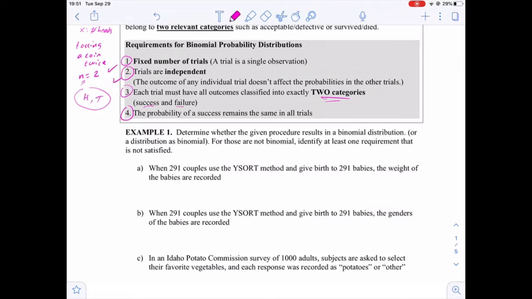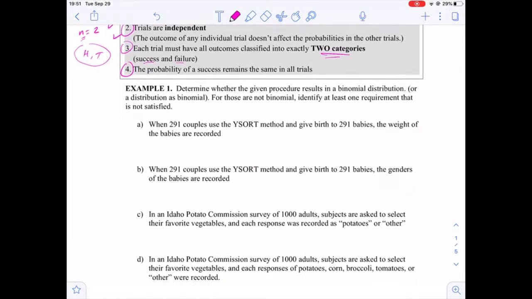Let's take some examples. The first example here talks about some scenarios or experiments, and we want to determine whether a given experiment is binomial or not. For example, here 291 couples use some method of gender selection and give birth to 291 babies.